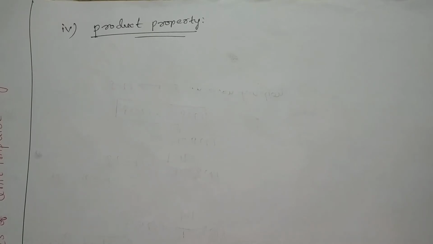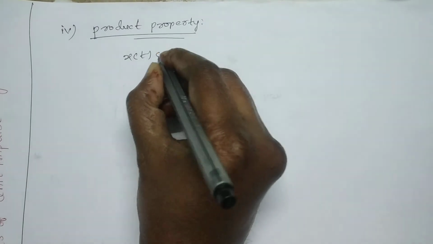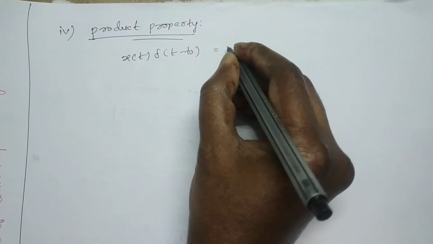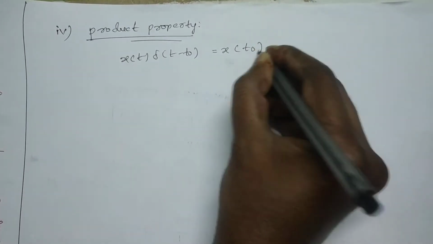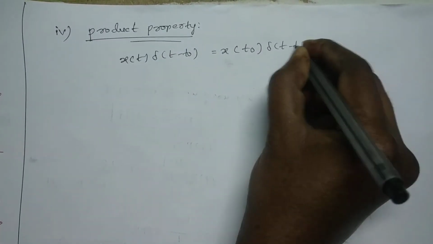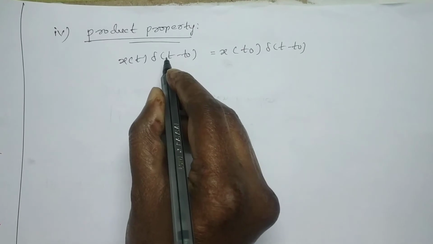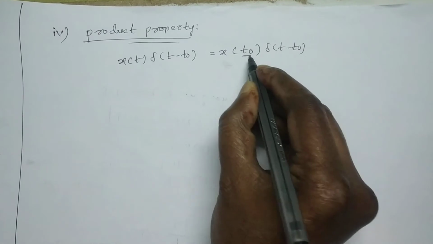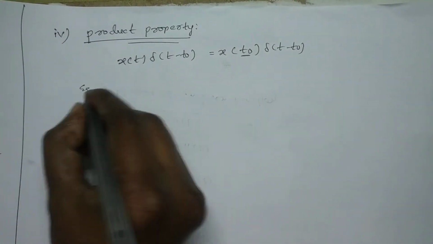And the next one is product property. If you multiply any function with the impulse function, we can observe the given function at that shift point. Here t0 is the shift point. So let's see one example.